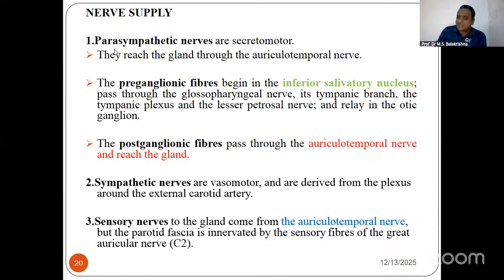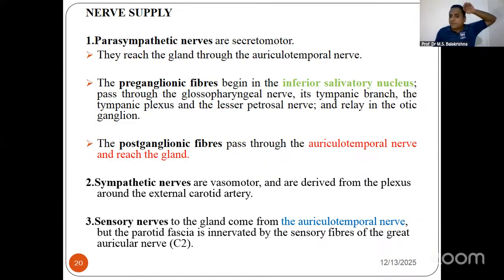So parasympathetic and sympathetic nerve supply. Parasympathetic basically deals with your secretions. So parotid gland, saliva making. The basic function is secretomotor. There is something called sensory and something called motor. Sensory means information going towards my brain.